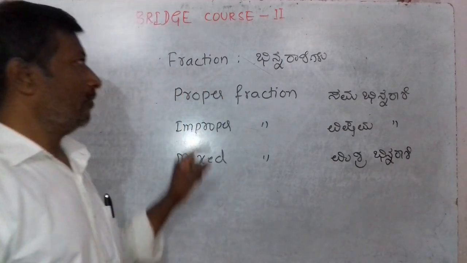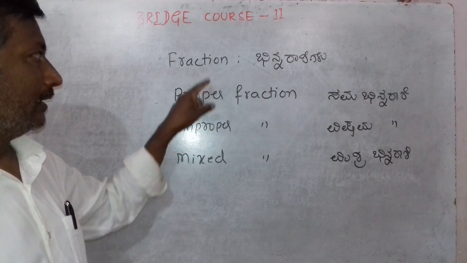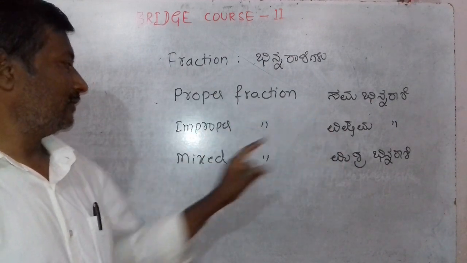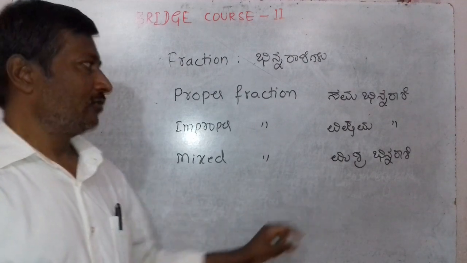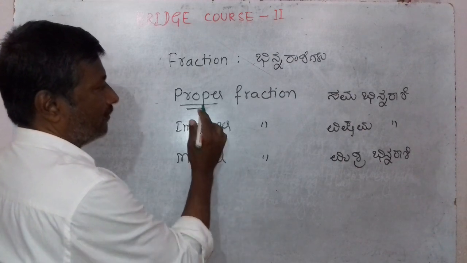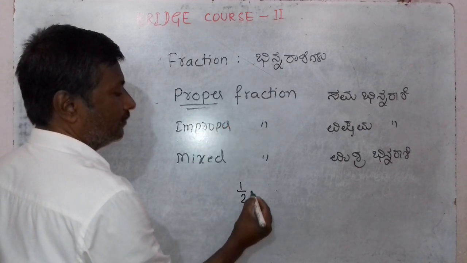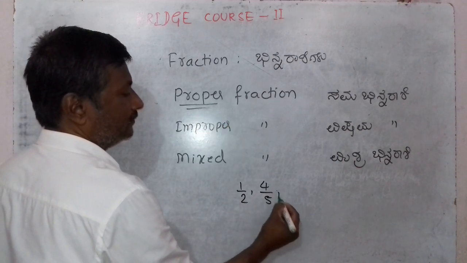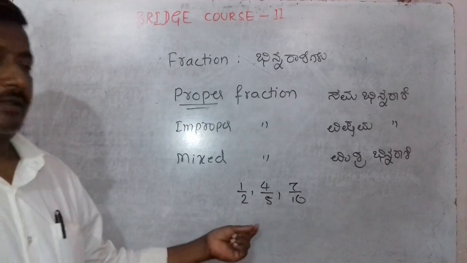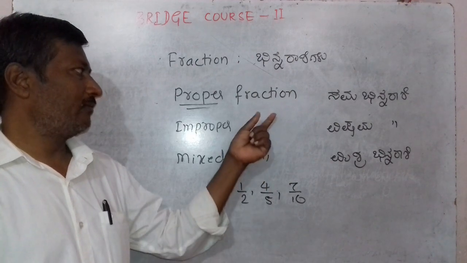Yes, fractions are divided into three types: proper fraction, improper fraction, mixed fraction. Examples for proper fraction are 1 by 2, 4 by 5, 7 by 10. Like that you can write infinite number of proper fractions.